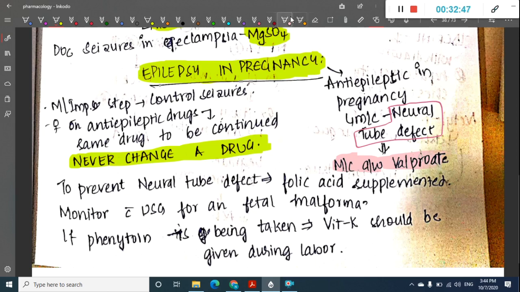Then with phenytoin, there is a chance of vitamin K deficiency. So in that case, you should give vitamin K during labor in order to prevent excessive blood loss to the mother.